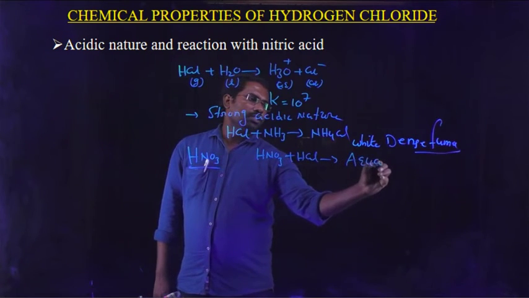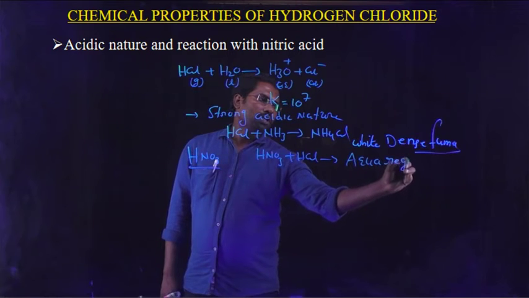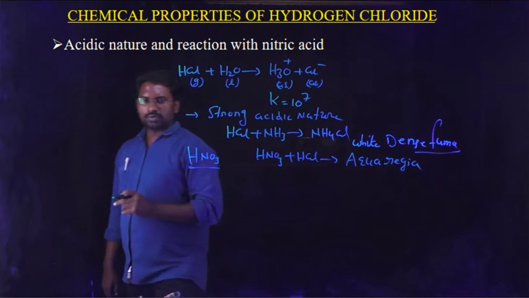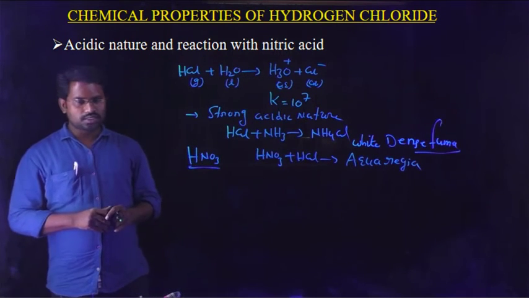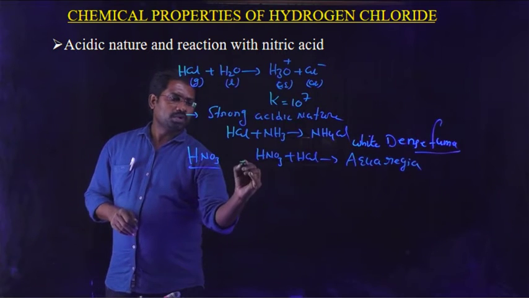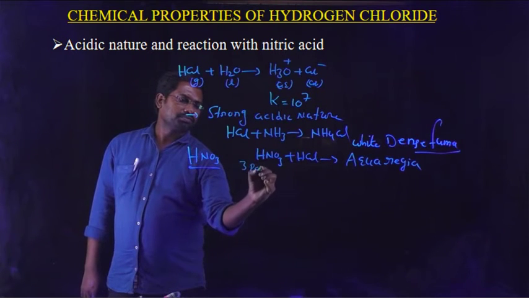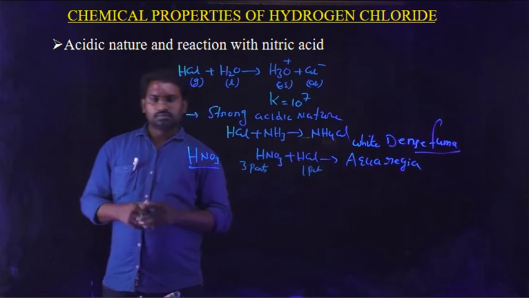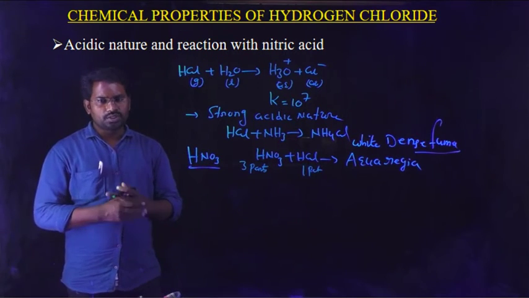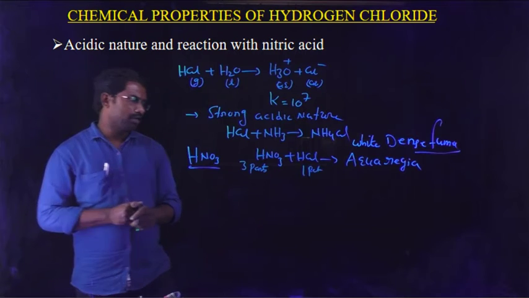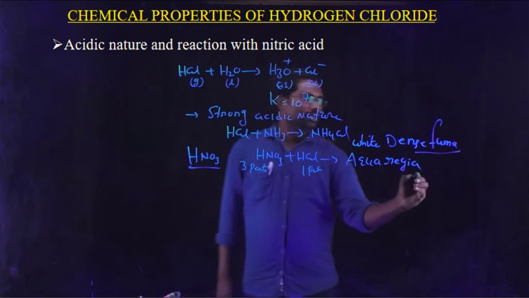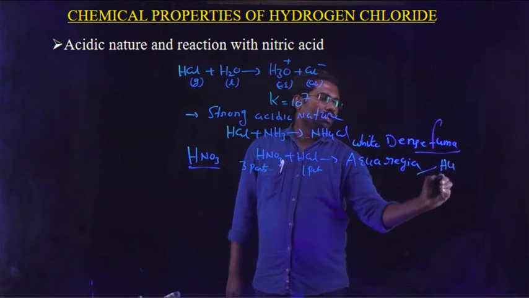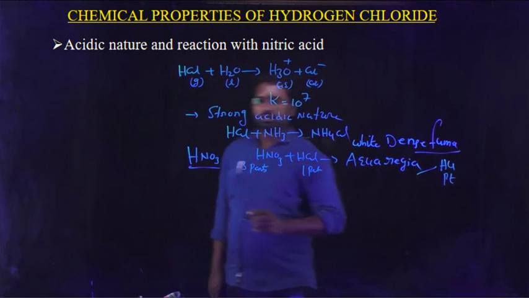Aqua regia. So what is meant by aqua regia? Aqua regia is a combination of 3 parts of HNO3 and 1 part of HCl. Aqua regia can be used in the dissolving of gold and platinum metal.